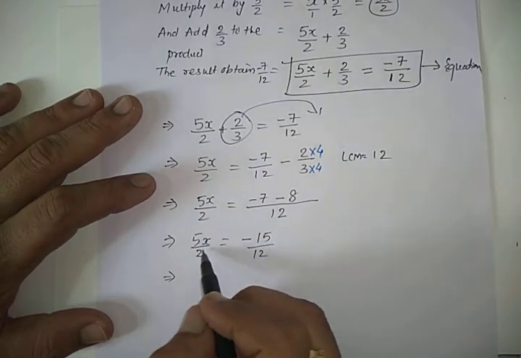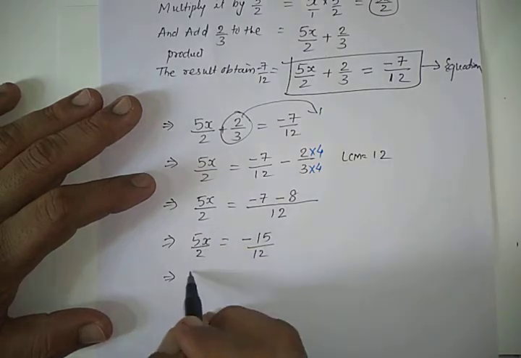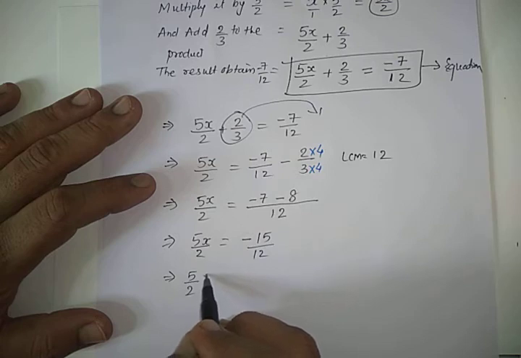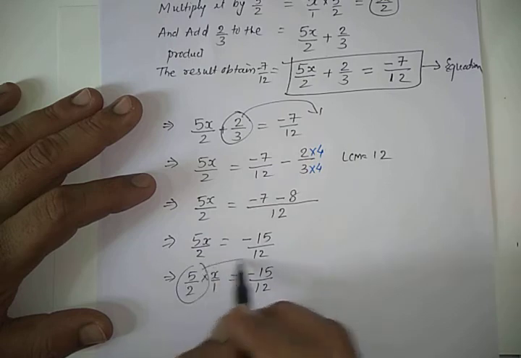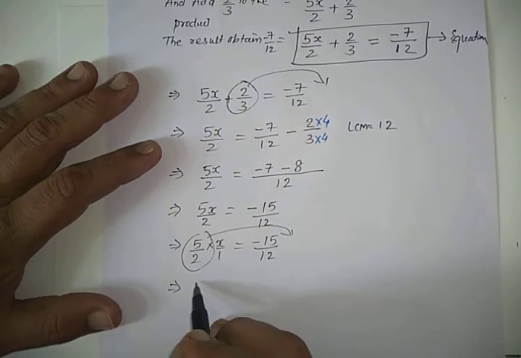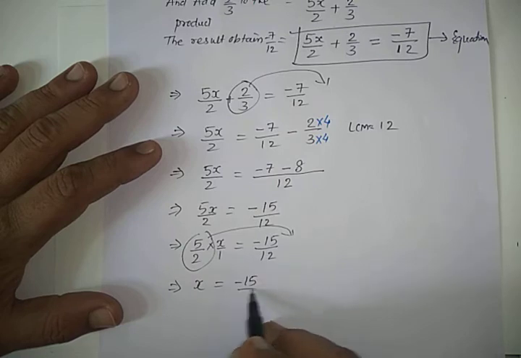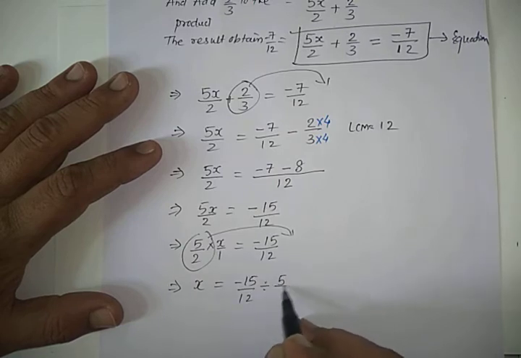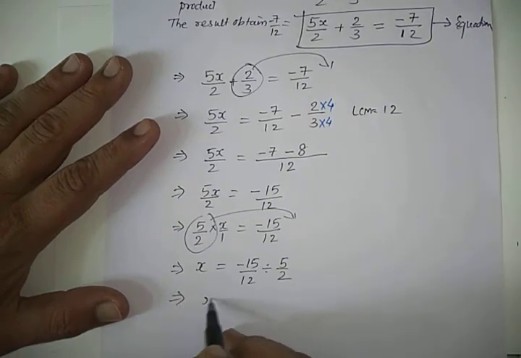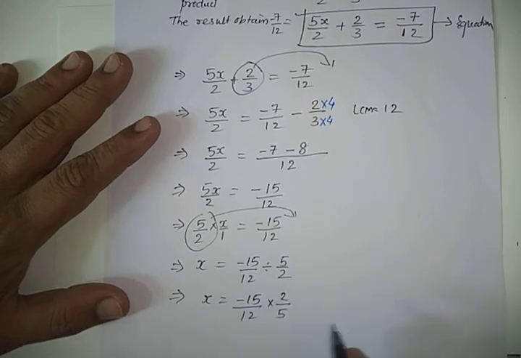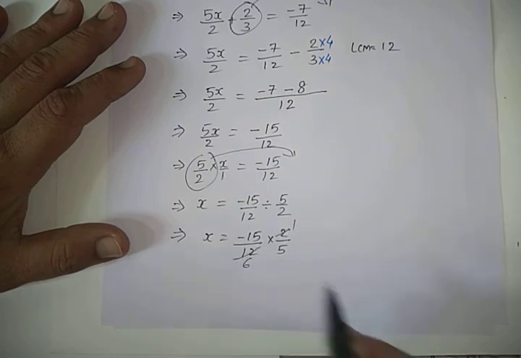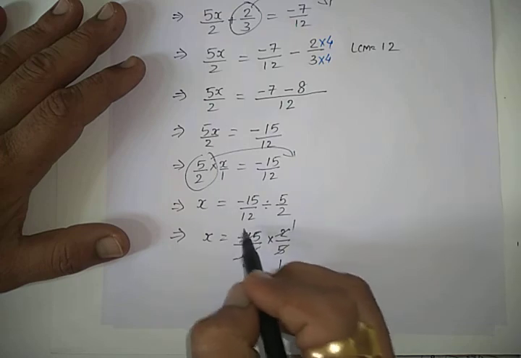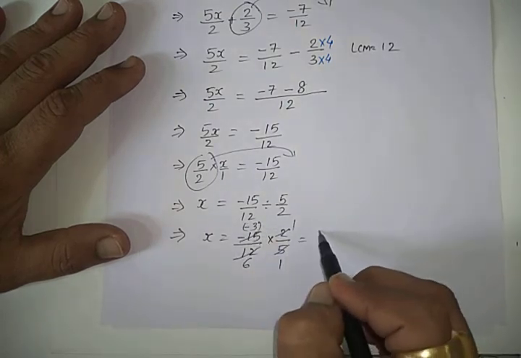So this was clear. Now x means, sorry, here also 2. So 5x upon 2, x means multiplied by x, is minus 15 by 12. This I can send it to the other side. So it will be x is equal to minus 15 by 12 divided by 5 by 2. So the reciprocal of it, and I will just multiply minus 15 by 12 multiplied by 2 by 5. Okay, the reciprocal of this I have done. So 2 ones are and 2 sixes are. Then 5 ones are and 5 threes are, but it will be minus. So answer will be minus 3.